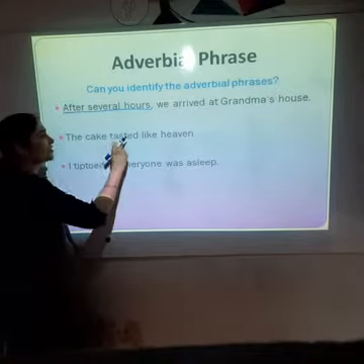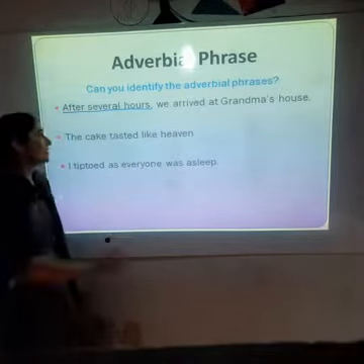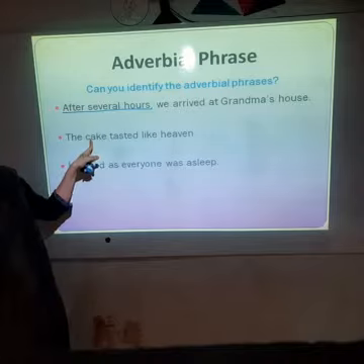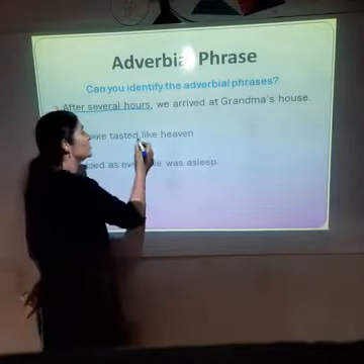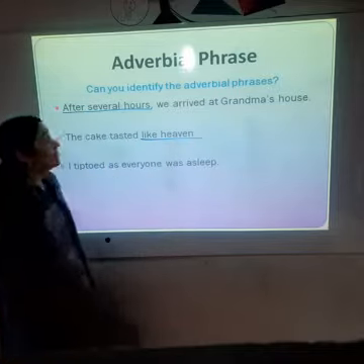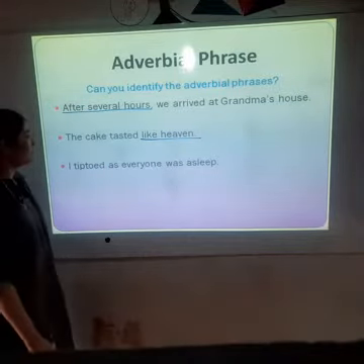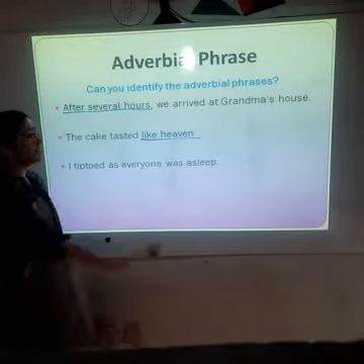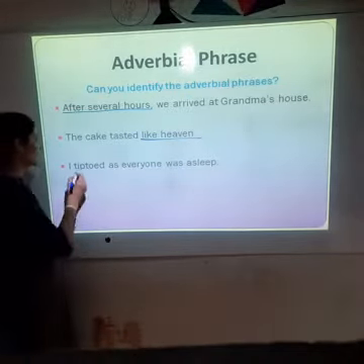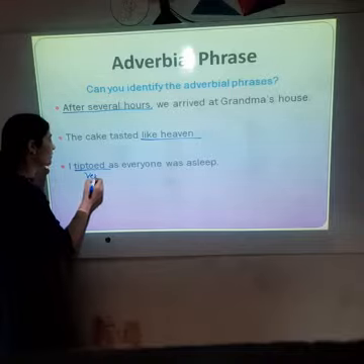The cake tasted like heaven. Now, how did the cake taste? It tasted like heaven. So, like heaven will become our adverbial phrase. I tiptoed as everyone was asleep. Now, this is our action word, that is the verb.